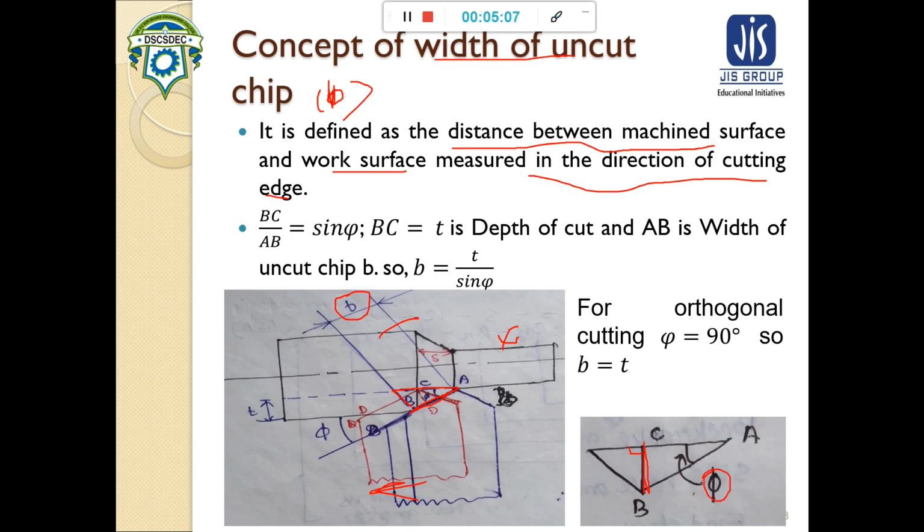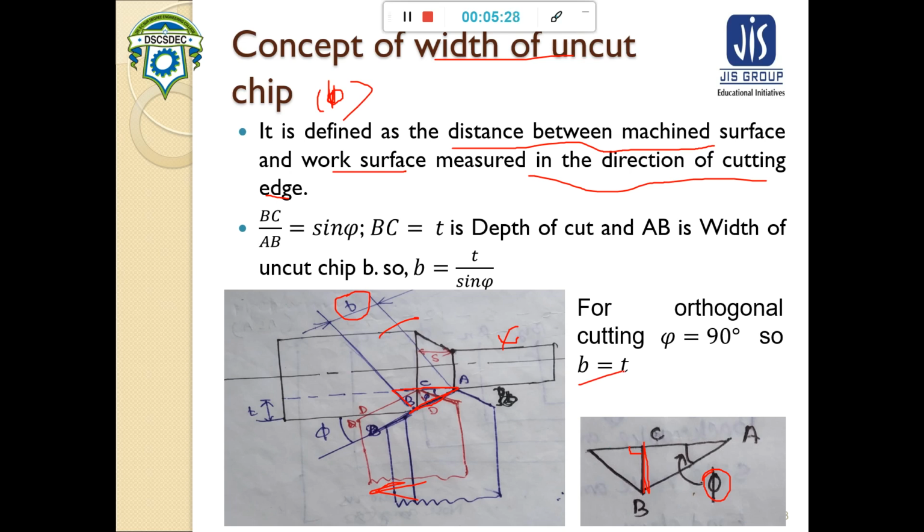Now this cutting edge angle will be 90 degrees in case of orthogonal cutting. So that would give us B is equal to T.